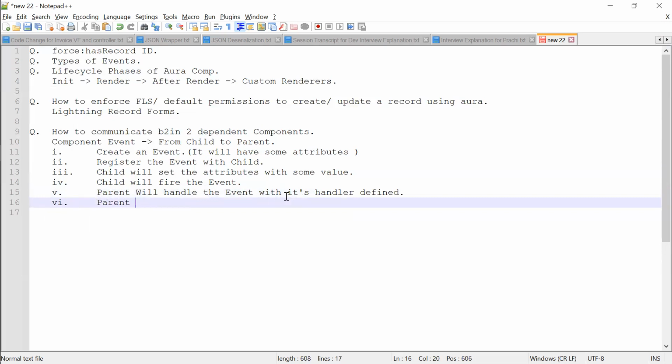And finally, parent will take the values from the event set by the child.